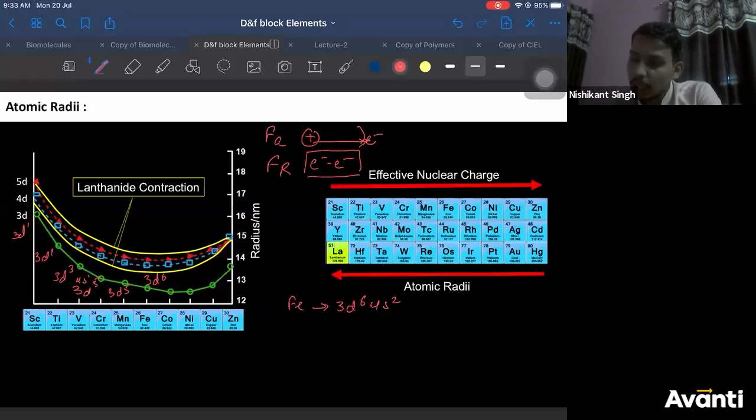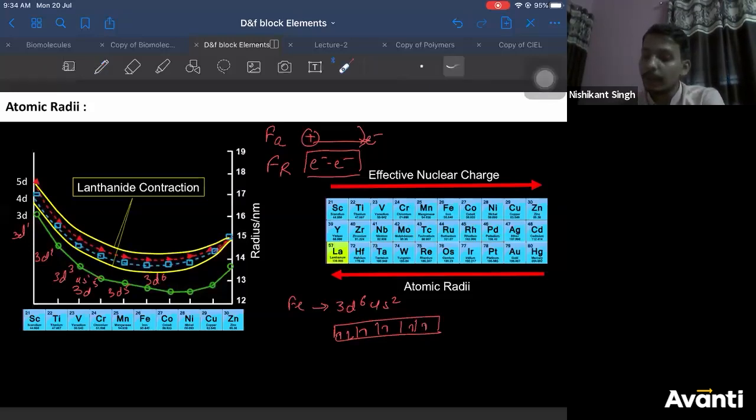So if you see, till manganese it is 3d5. That means unpaired electrons in the d orbital. What will start happening at iron? You are pairing electrons in iron. So what does that do? Electrons will start repelling each other now.